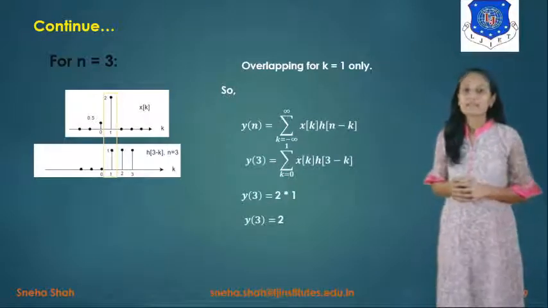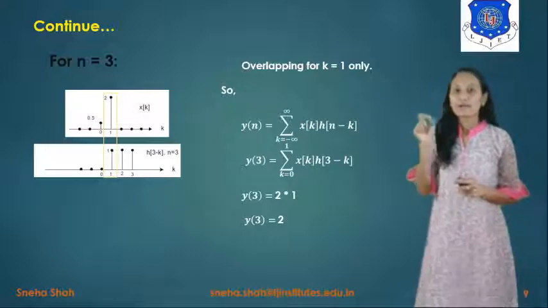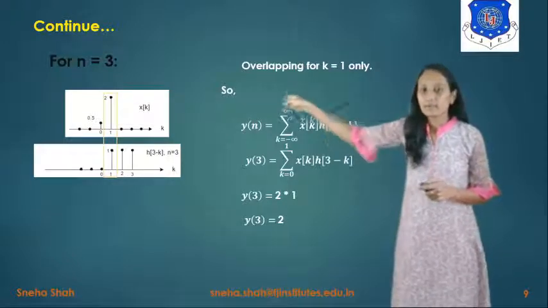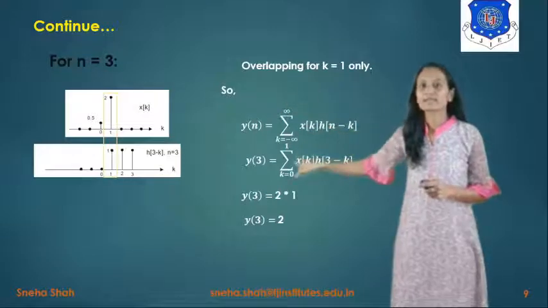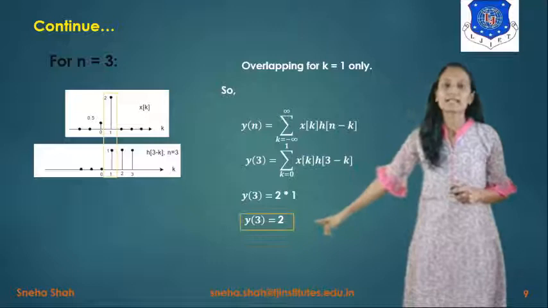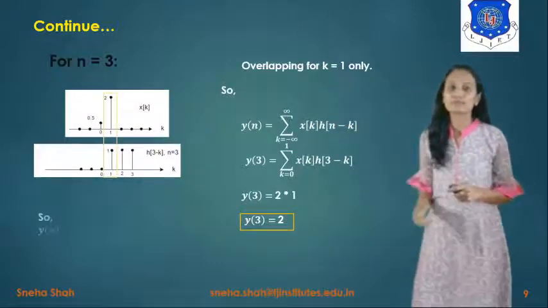So we are taking x of k into h of n minus k. So for only one value there will be overlapping. Its value will be 2 for x and its value will be 1 for h. So 2 into 1 means it will give you the final answer as 2. For n equals to 3 means y of 3 equals to 2.